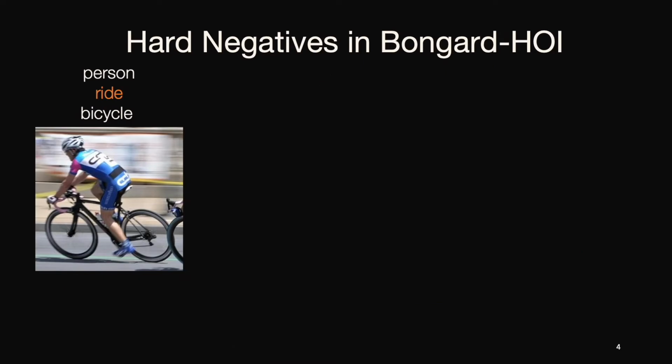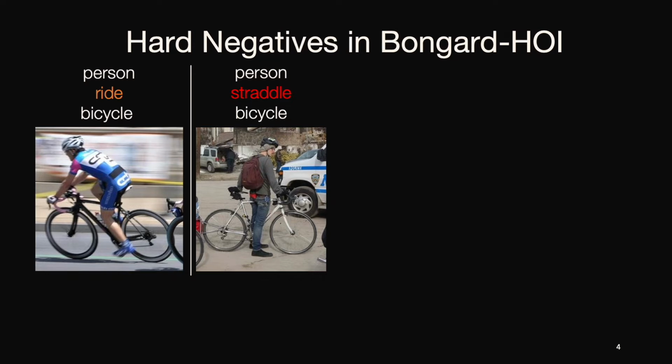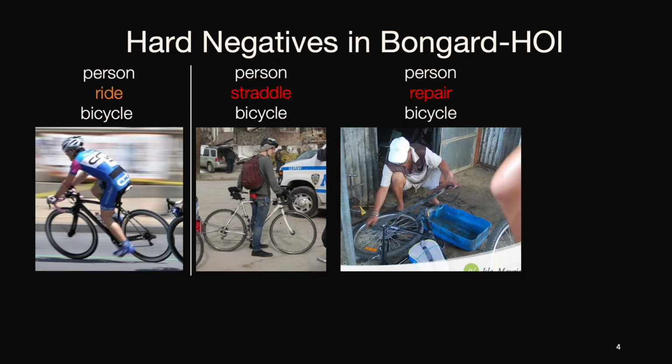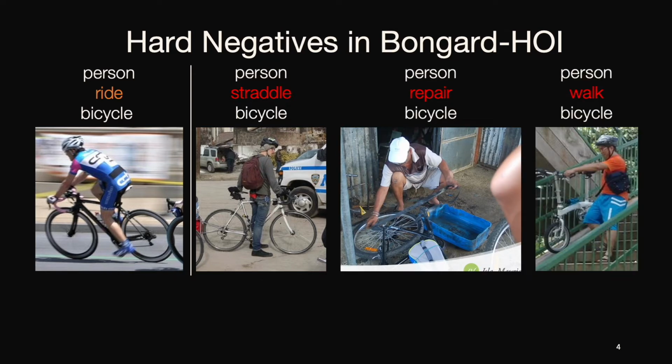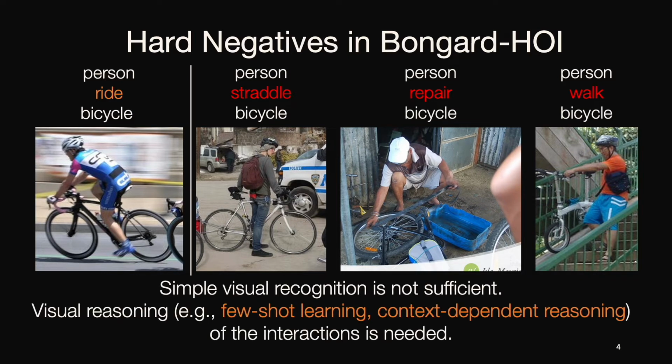In Bongard HOI, we consider the human-object interactions as the underlying visual concepts. To make it challenging, we select hard negatives for each concept, where all images contain objects of the same categories and only human-object interactions are different. In this way, simple visual recognition is not sufficient. Instead, visual reasoning of the human-object interactions is needed, for example, context-dependent reasoning.